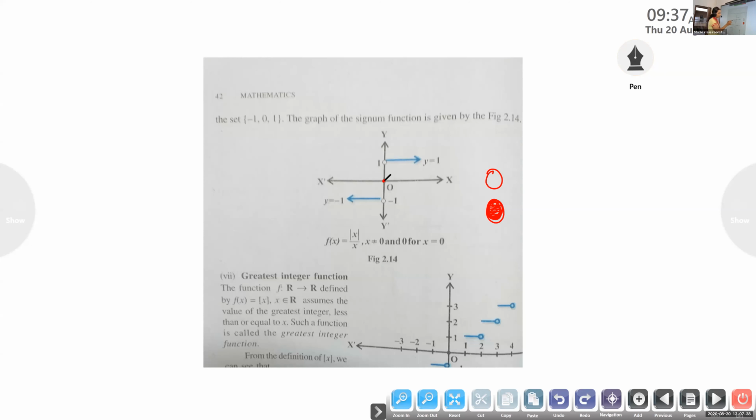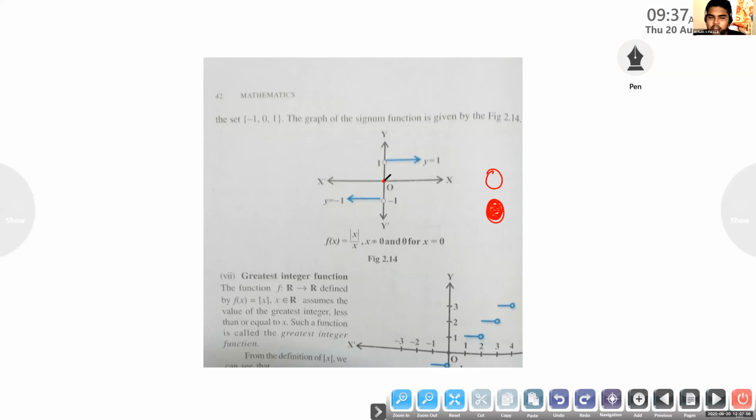Again, all the negative real numbers will be mapped onto minus 1. You will not be able to draw this as a single graph. There are 3 parts: the first one for the positive real numbers, then 0, and then for the negative real numbers, the next line.